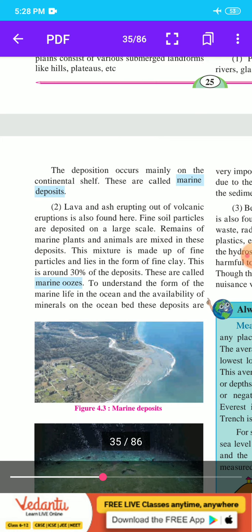Second point is lava and ash erupting out of volcanic eruptions, which is also found here. Fine soil particles are deposited.